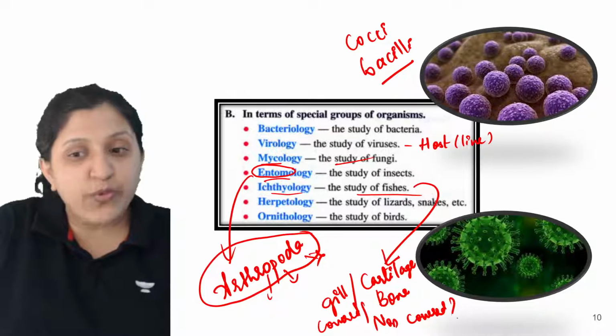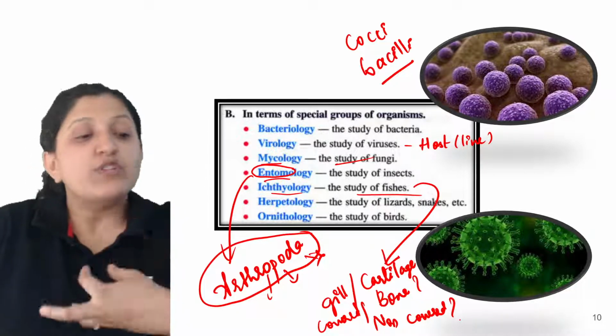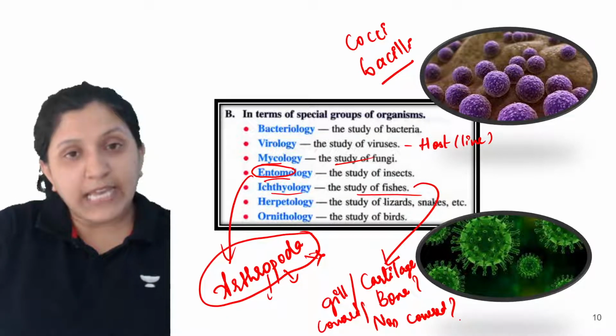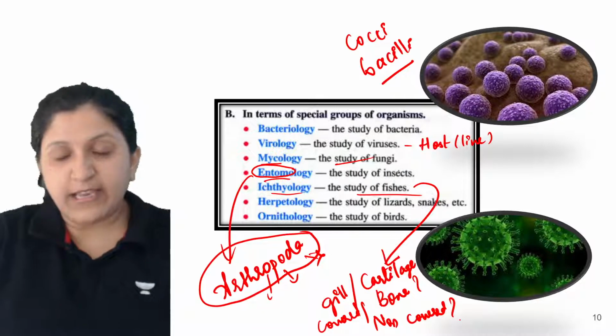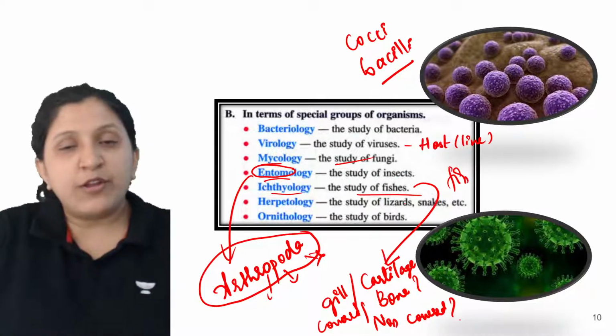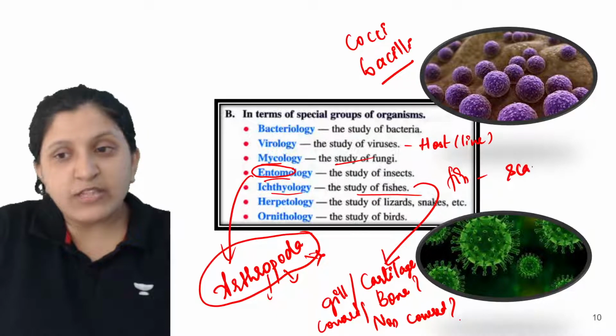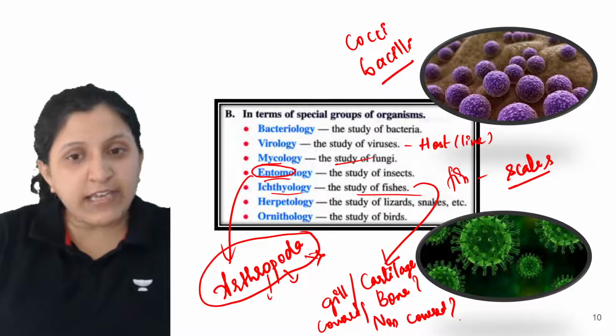So cartilage or bone, covered or non-covered. Each and every detail with respect to ichthyology, that is fishes, will be studied here, along with the different types of fin, the fin arrangement, and how the body scales are arranged.